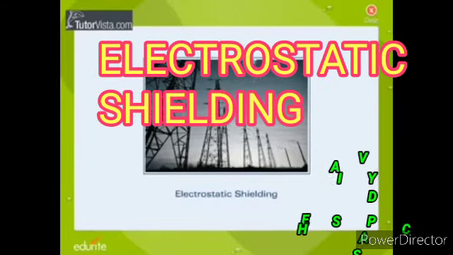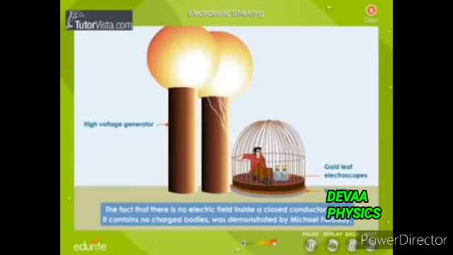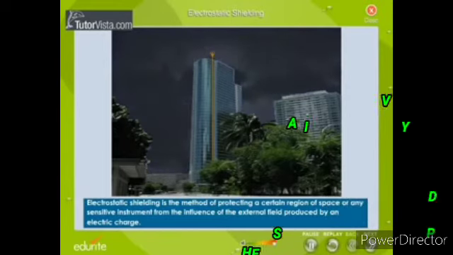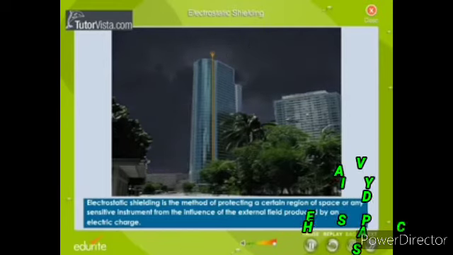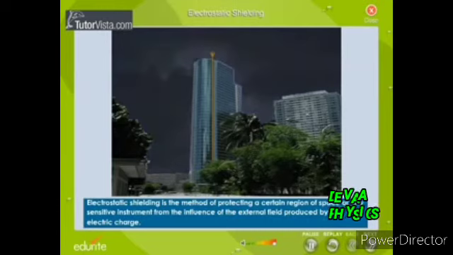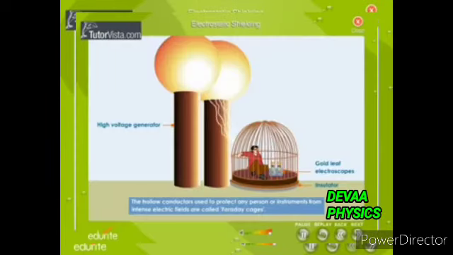Now we go to the topic electrostatic shielding. What is electrostatic shielding? A sensitive electrical instrument which is to be protected from external electrical disturbance is kept inside this cavity. This is called electrostatic shielding. Faraday cage method. Faraday cage is the instrument that explains electrostatic shielding. It is made up of metal bars.